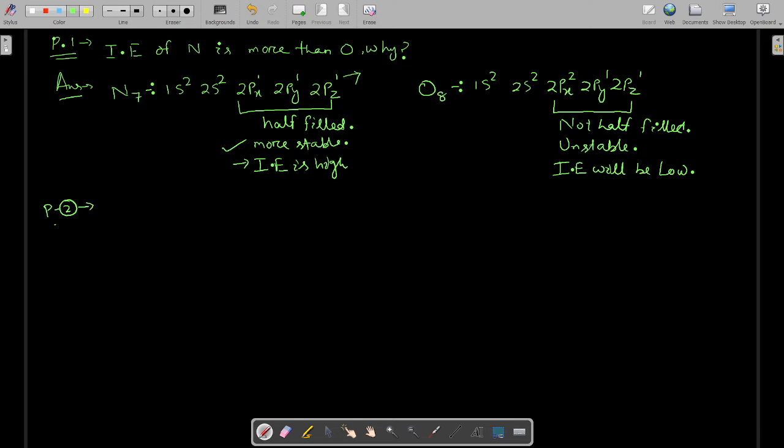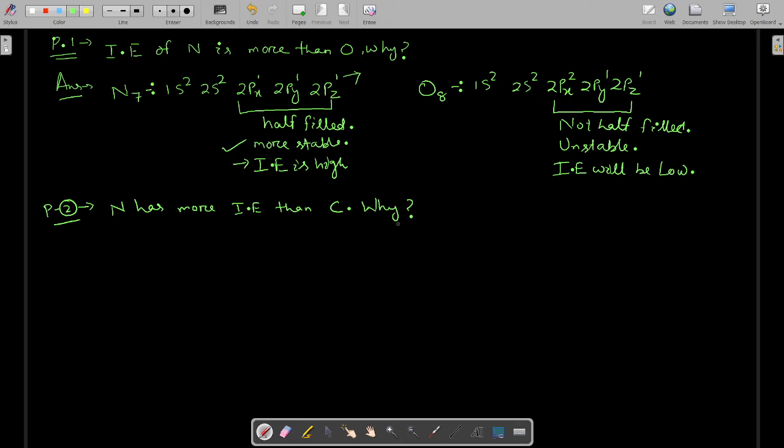Similarly, this is one question. Another question that will be asked: again the previous element, nitrogen, has more ionization energy than carbon. But why? This is the question.